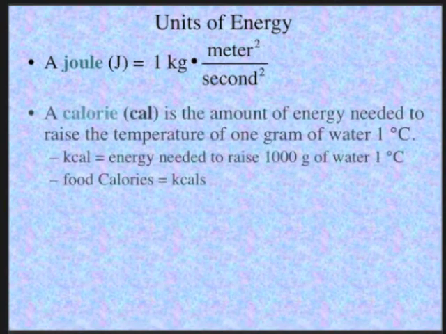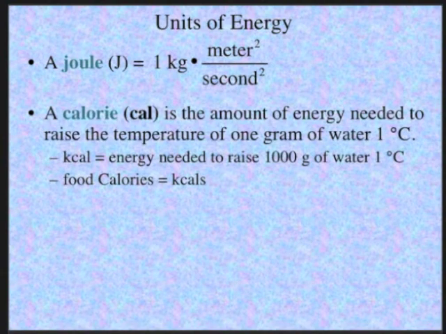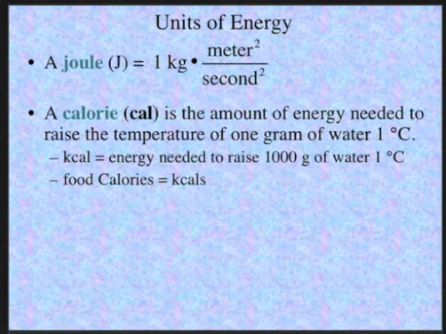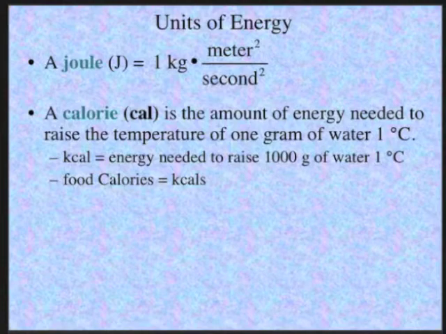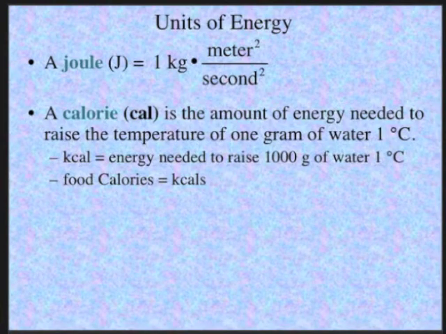Another unit of energy is called the calorie. A calorie is the amount of energy needed to raise the temperature of 1 gram of water by 1 degree Celsius. A kilocalorie, of course, would be 1,000 calories, and that's the energy needed to raise 1,000 grams of water by 1 degree Celsius.